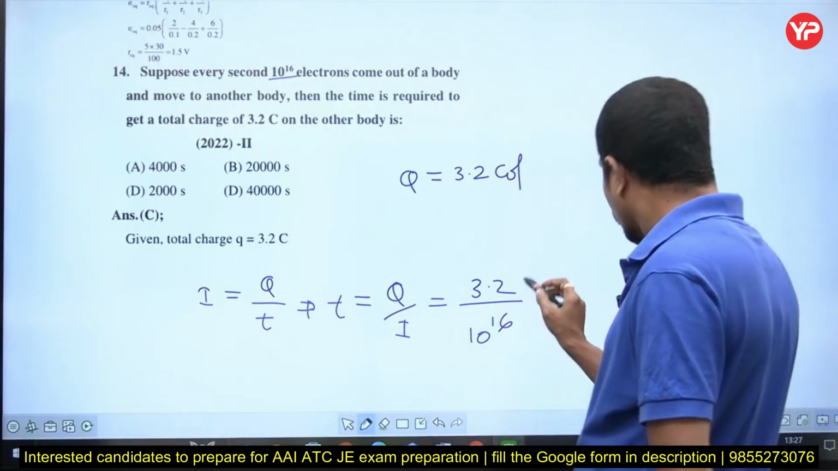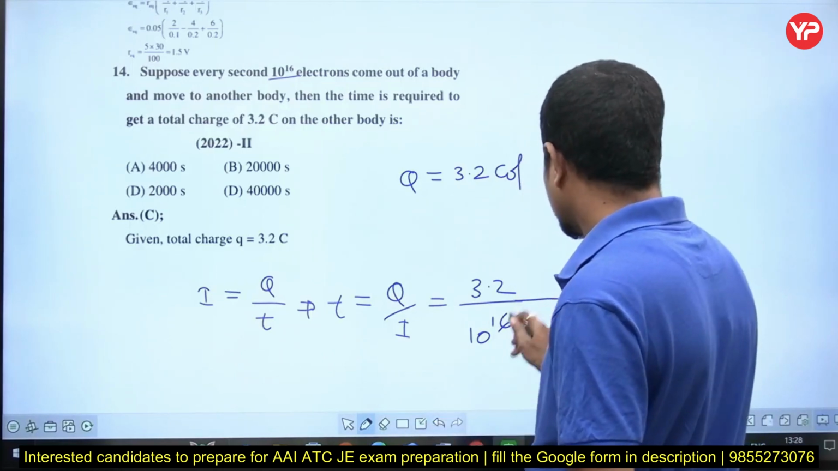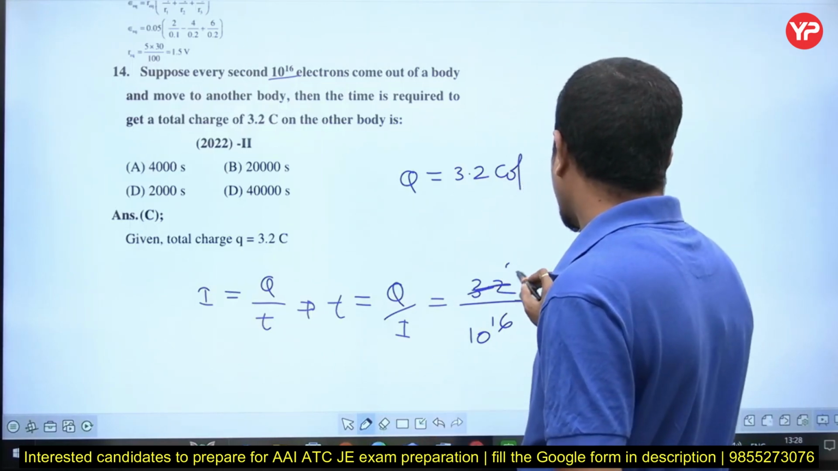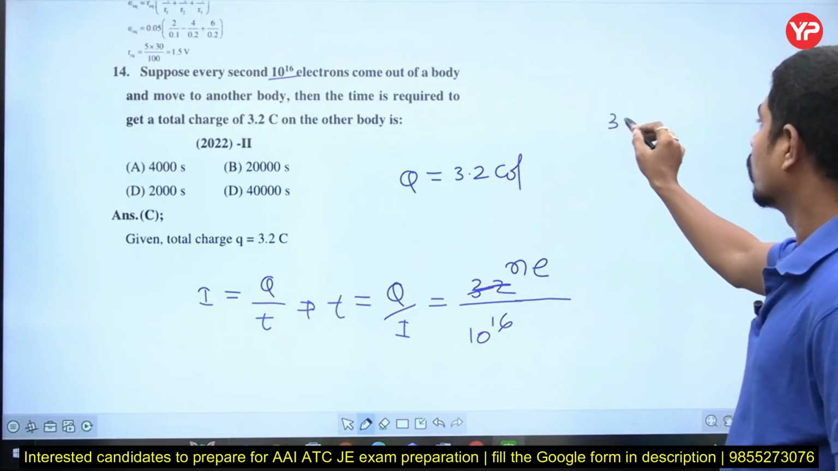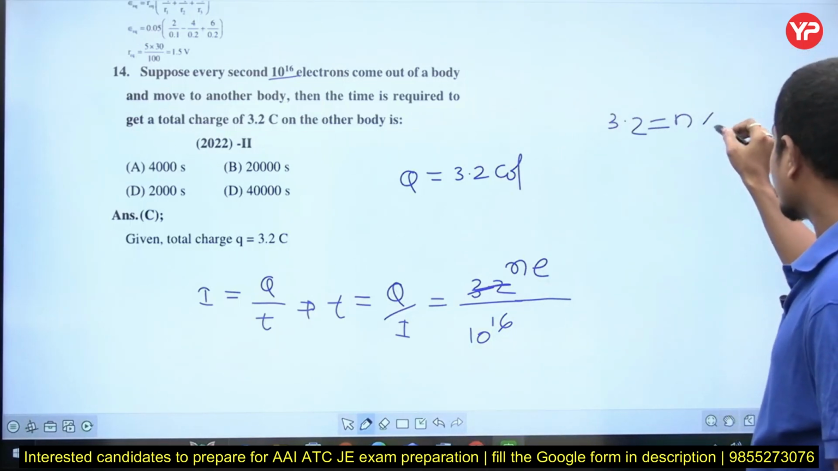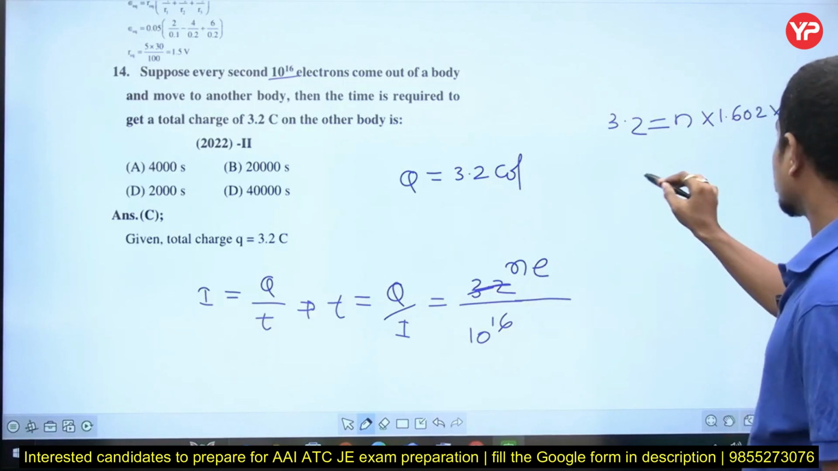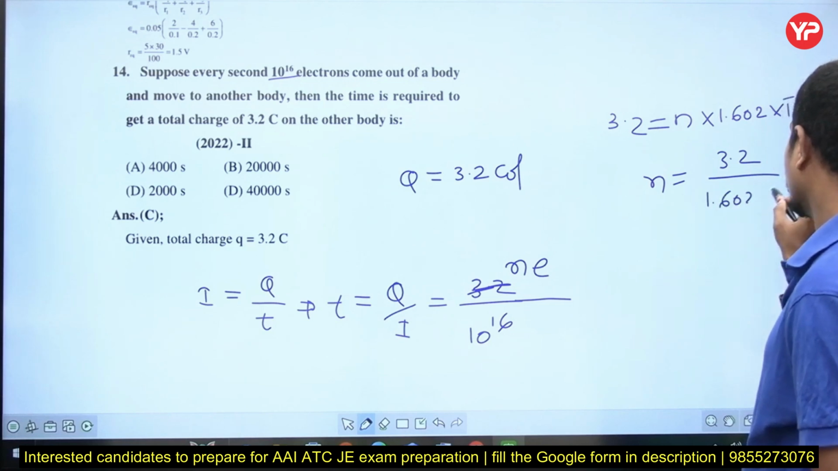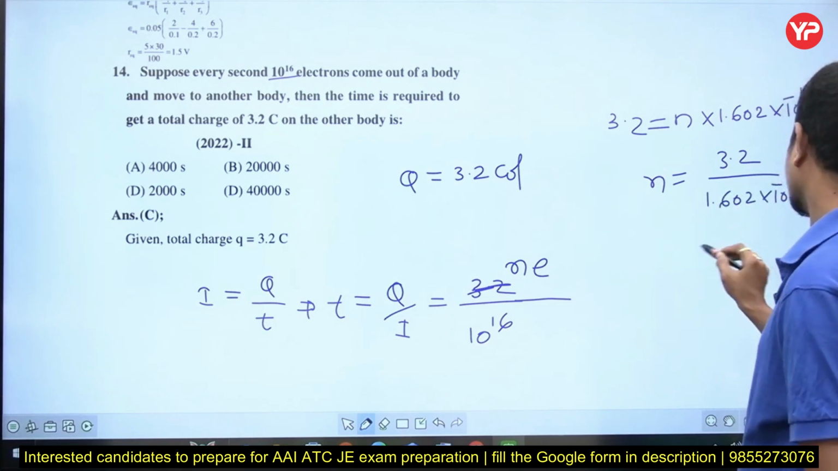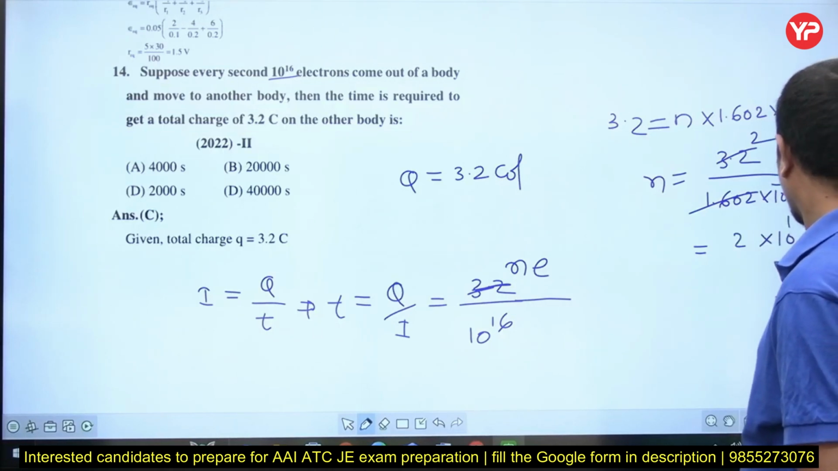But this 3.2 is in coulombs. What is the total charge? Let me write here. That is N into e. From 3.2 coulombs, N into the charge of 1 electron, which is 1.602 into 10 to the power of minus 19. From this you get N is equal to 3.2 divided by 1.602 into 10 to the power of minus 19. Now this will be almost 2 into 10 to the power of 19.